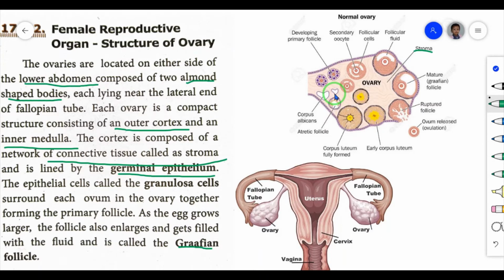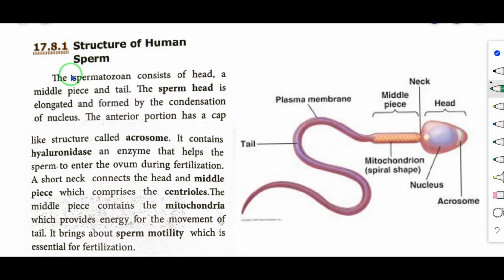Male reproductive organ is a testis. So testis produce the male gamete, that is a sperm, and the ovary produce female gamete, that is an ovum. Okay, so the formation of the sperm in male and the ovum in female is known as what? Gametogenesis.